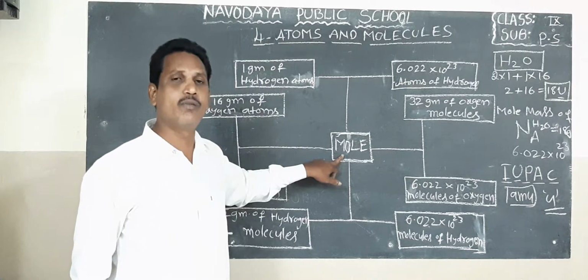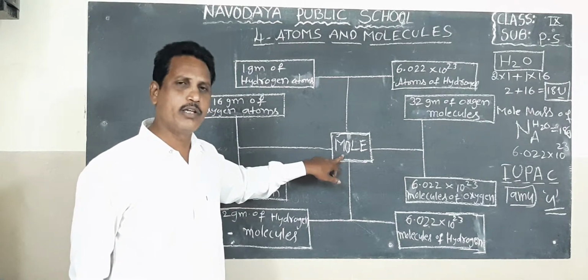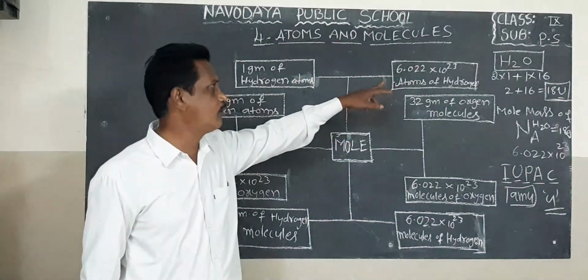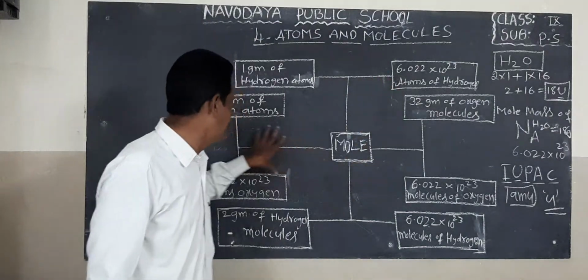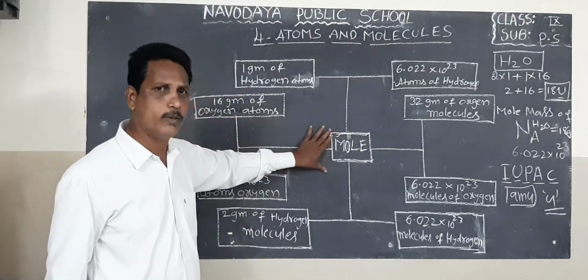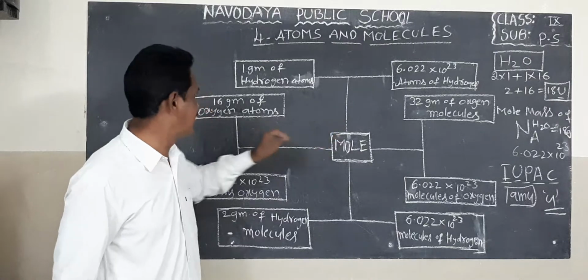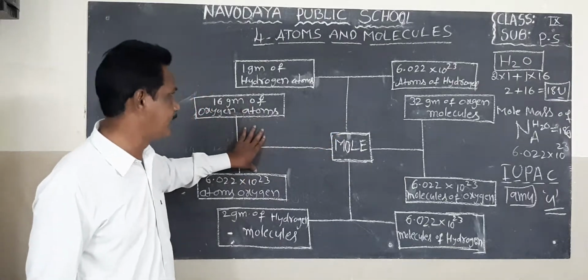Molar mass of any atoms or any molecule is equal to 6.022 into 10 power 23. This is also called 1 mole. 1 molar mass of 16 grams of oxygen.